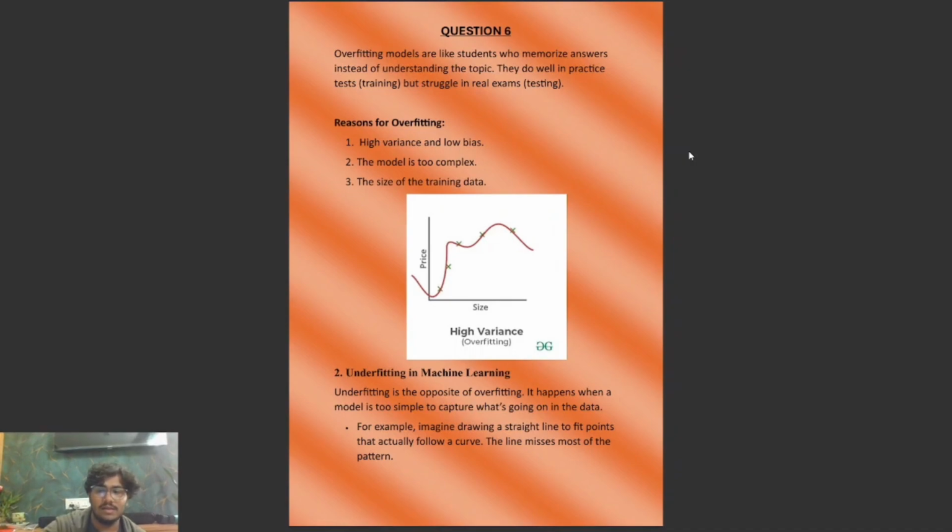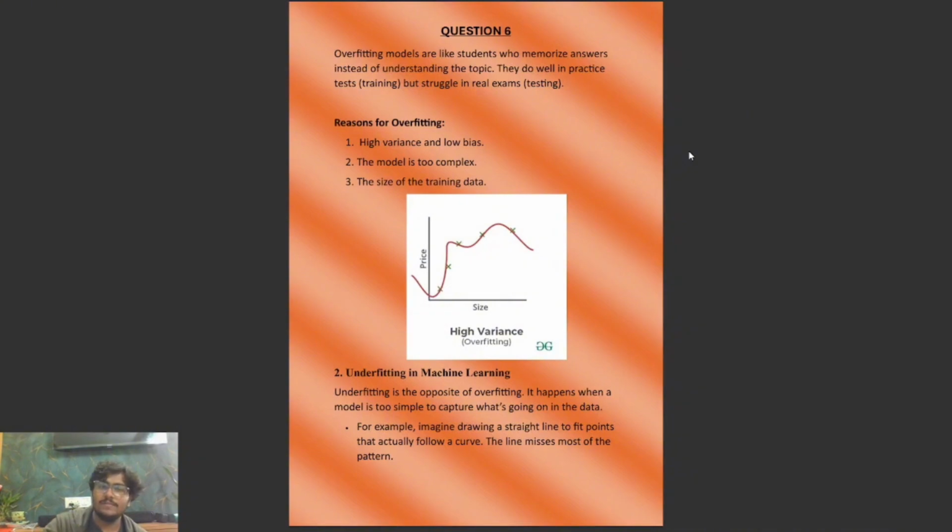Underfitting in machine learning happens when the model is too simple to learn the actual pattern. For example, imagine drawing a straight line to fit points when the data actually follows a curve. The line misses most of the patterns, so when we draw a line instead of a curve, we are missing some points.